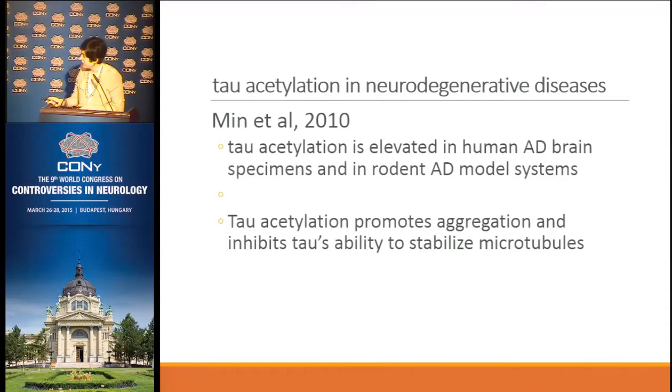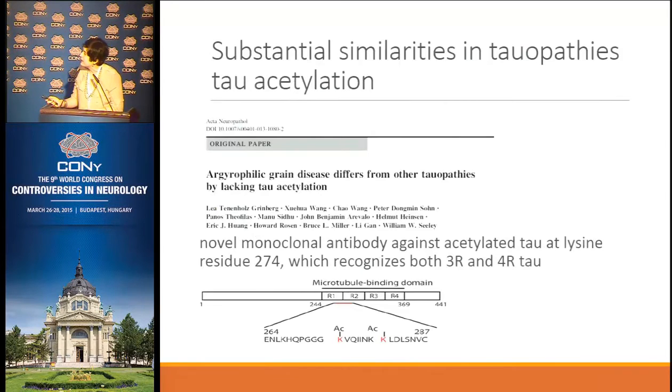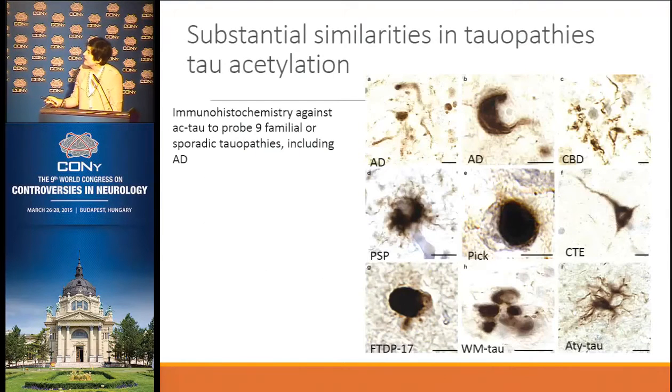So we decided to do a study to see how this tau acetylation is really represented in human tauopathies, and we published this about 1 year ago. We used this antibody produced by Li that is against acetylation in the epitope at position 280. And we could show that in all 9 tauopathies that we probed, we could find acetylation, and